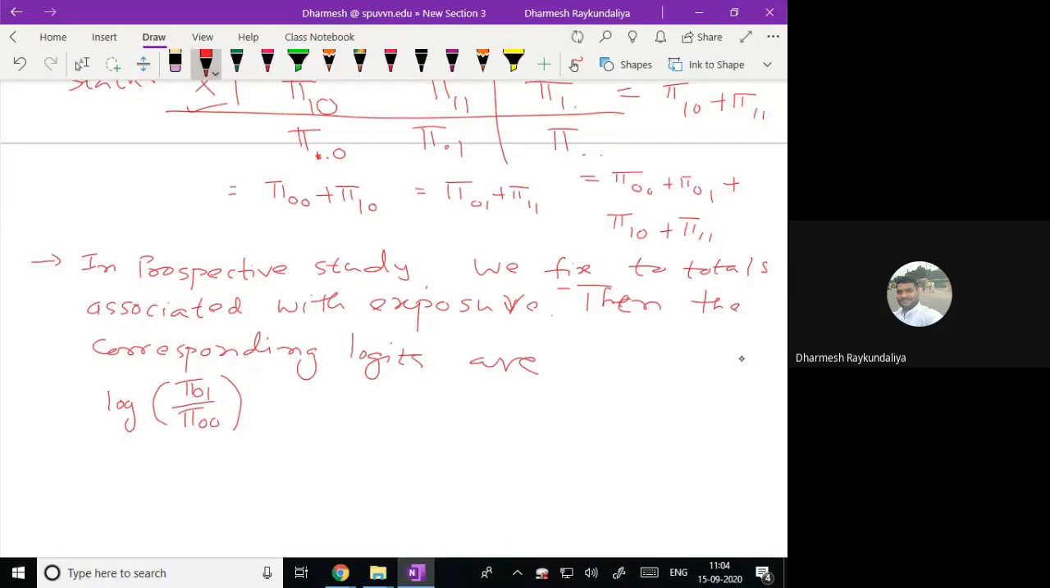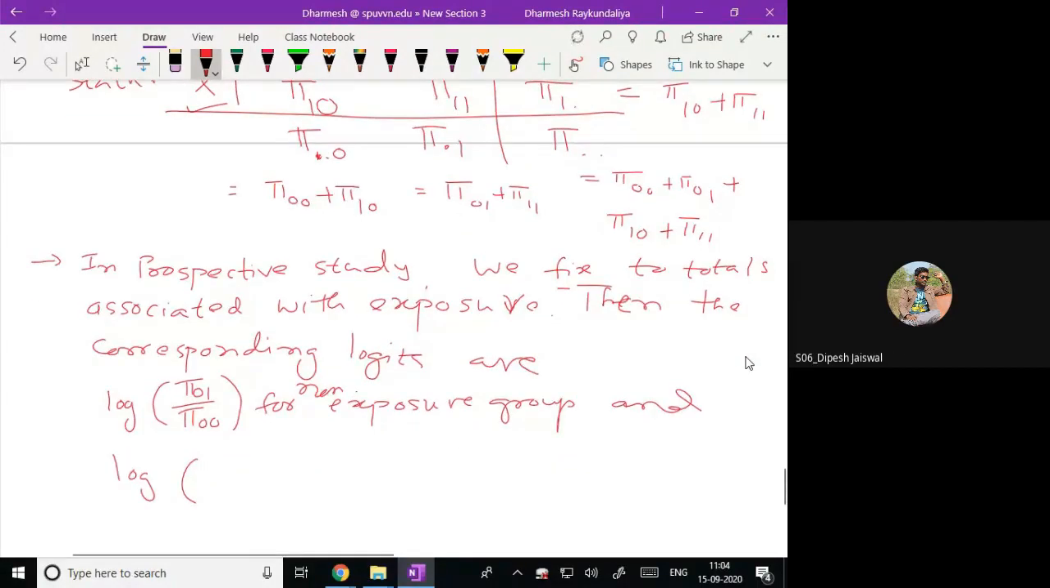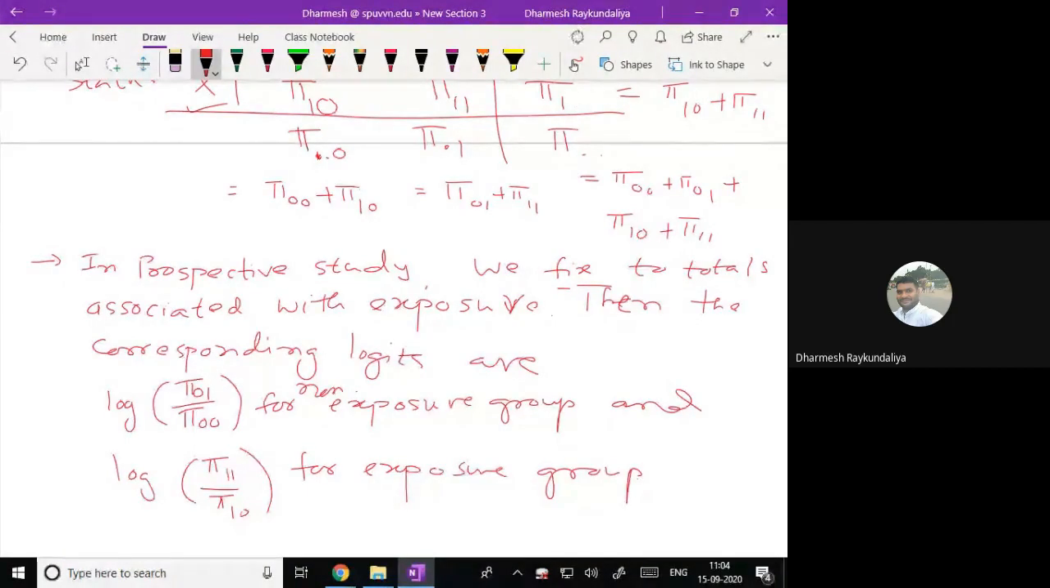So the logits are log pi 0 1 upon pi 0 0 for the non-exposure group. And for exposure, what will come? log pi 1 1 upon pi 1 0 for the exposure group. So these are the logits you have taken.